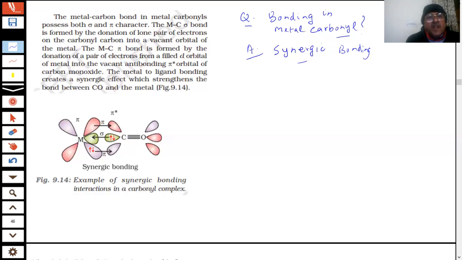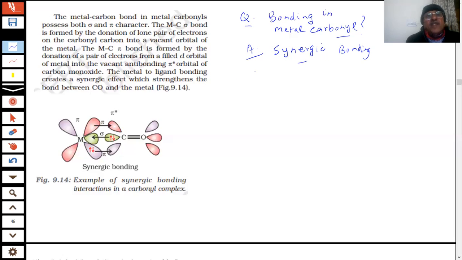This is a sigma bond. And there is a vacant pi star orbital of the carbon monoxide, and the metal has lone pairs of electrons which it will donate to the vacant pi star orbital of carbon. That will be a pi bond.